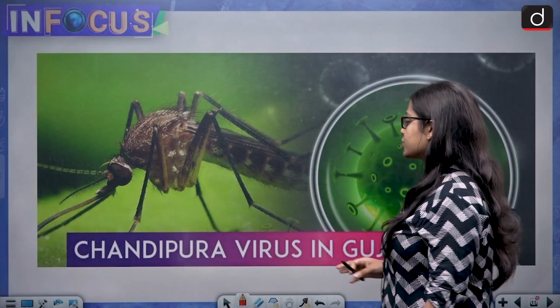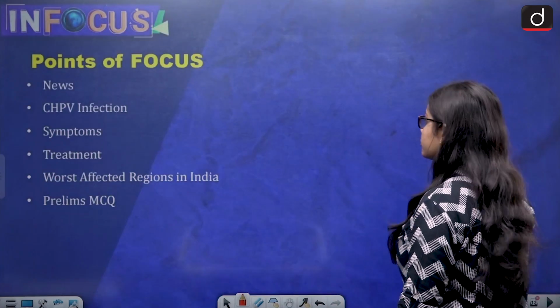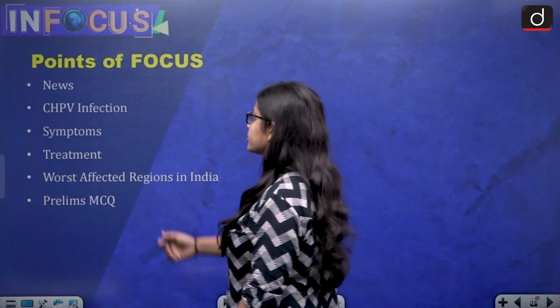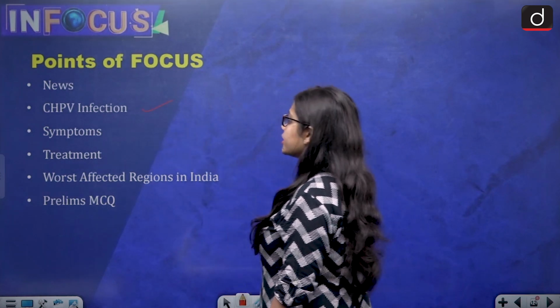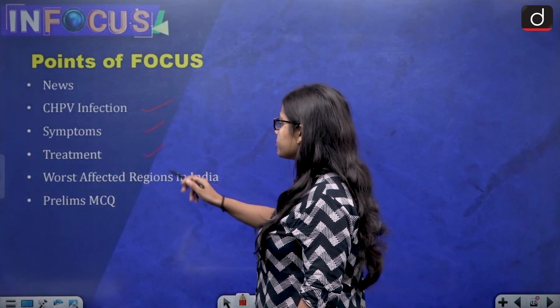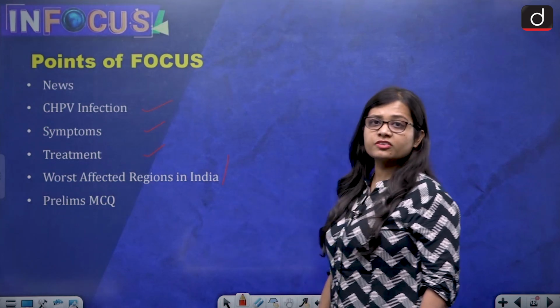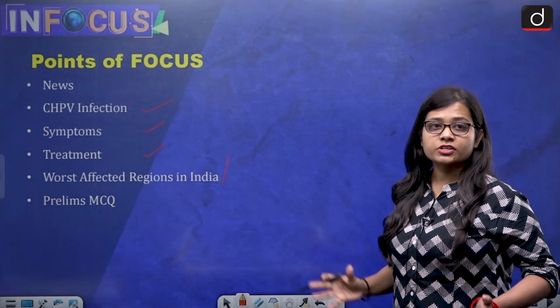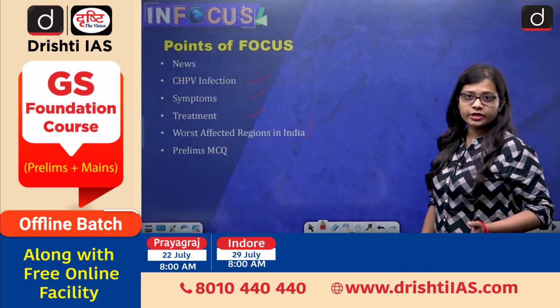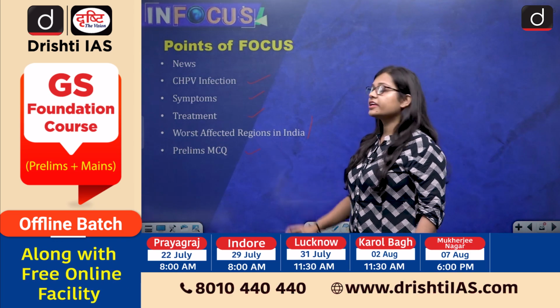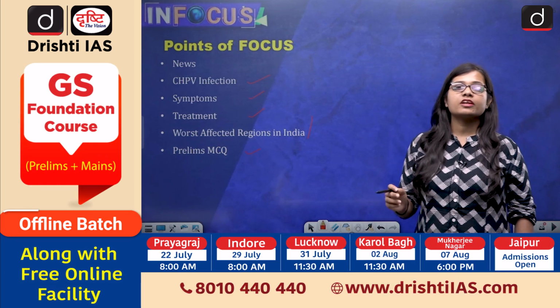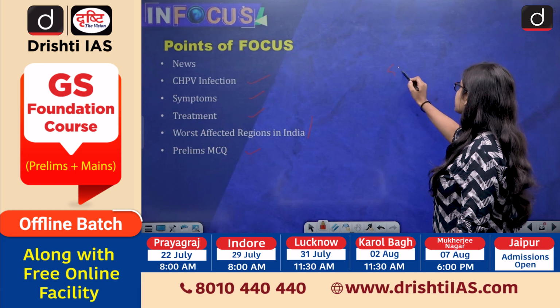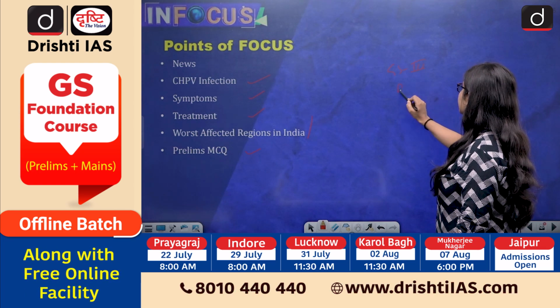So let us first understand the timeline. First we'll be looking at the news, then about the Chandipura virus infection, what are the symptoms, treatment, and the worst affected regions in India. Has it happened for the first time, or earlier also it was reported in different states of India? And in the end, a prelims MCQ. Topic is of relevance from General Studies paper 3, that is diseases.